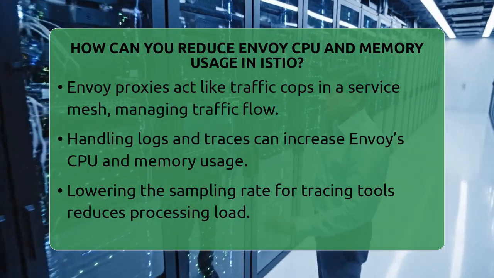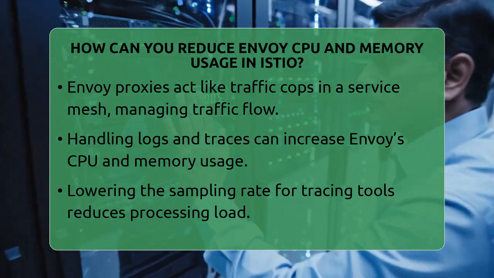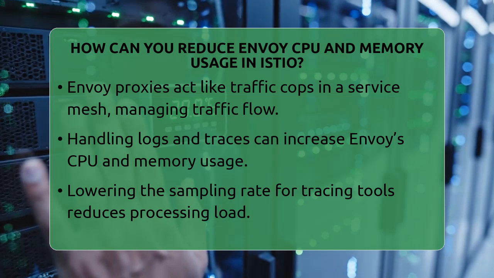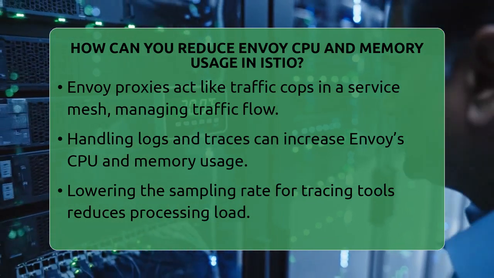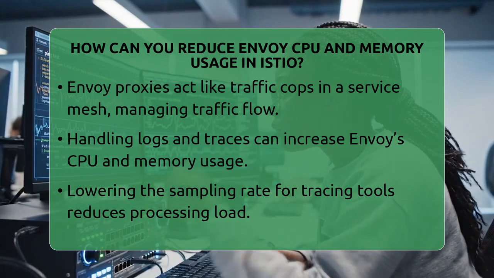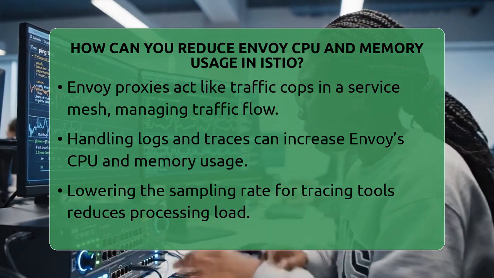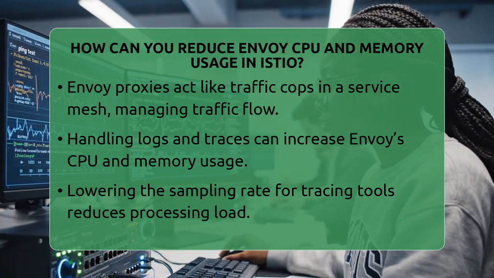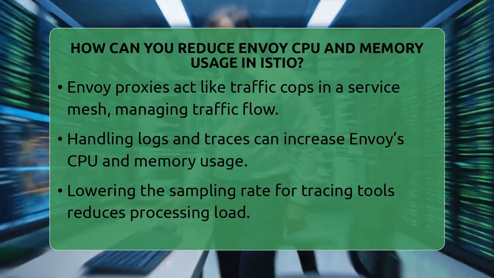How can you reduce Envoy CPU and memory usage in Istio? Imagine running a busy city with traffic flowing smoothly. Now picture your service mesh as that city, with Envoy proxies acting like traffic cops. If they get overwhelmed, everything slows down.